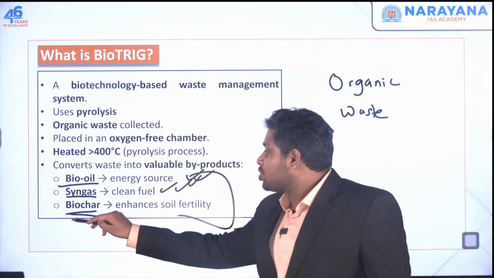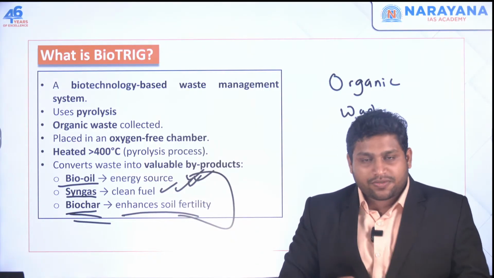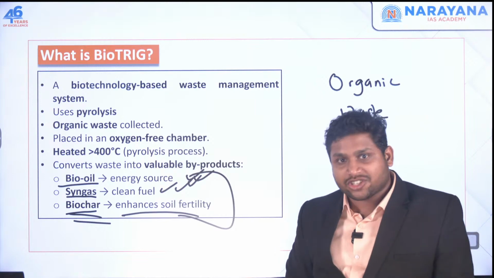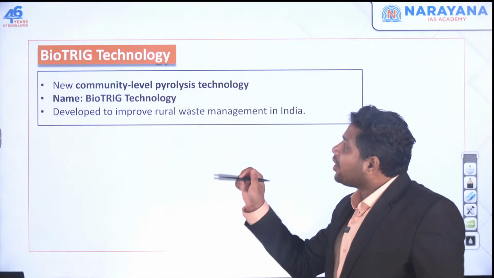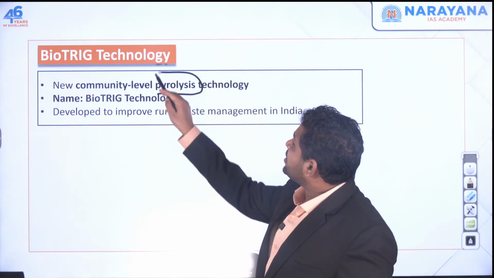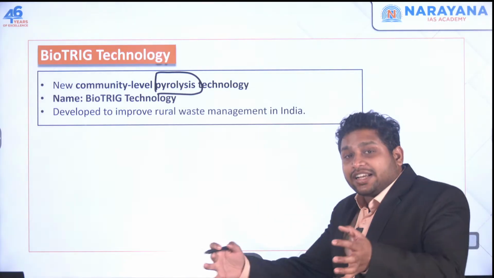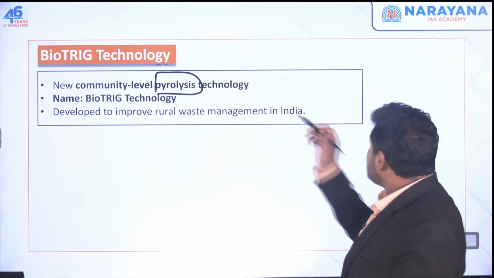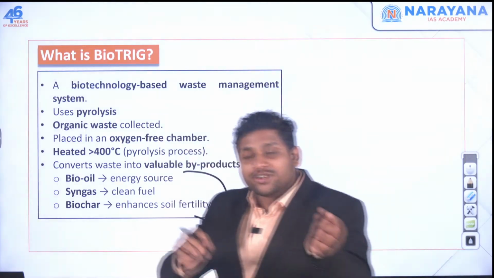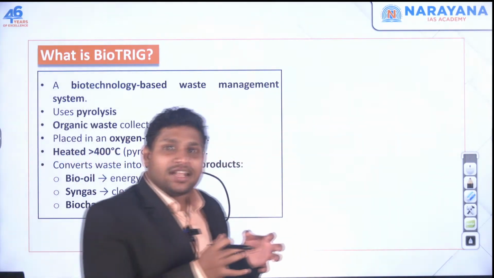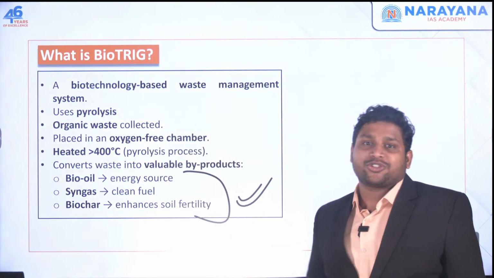And then we have biochar. Now this biochar is a kind of fertilizer for us. So this fertilizer can be used in agriculture very easily. So this biotrig technology is all about going for pyrolysis technology at community level in the villages, wherein we will collect the waste, organic waste, do this pyrolysis process and make these valuable products. So waste to good products. We took the waste material and now we have created something very useful for us: bio oil, syngas and biochar.